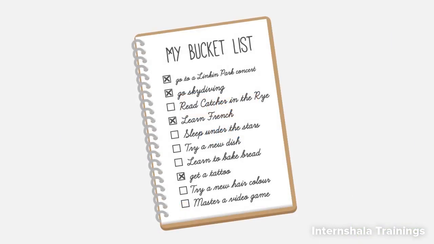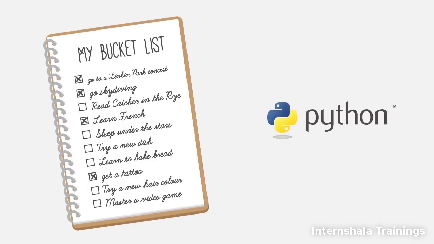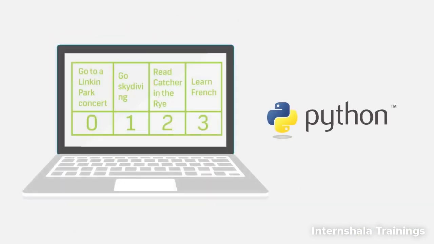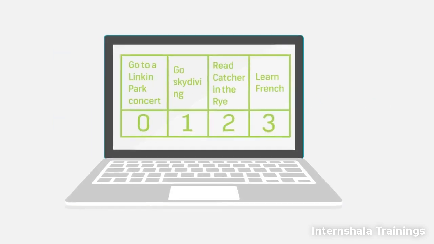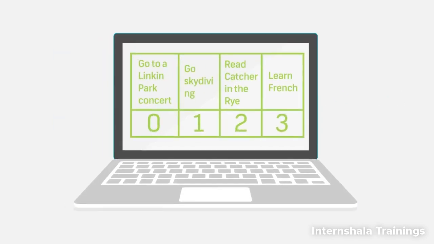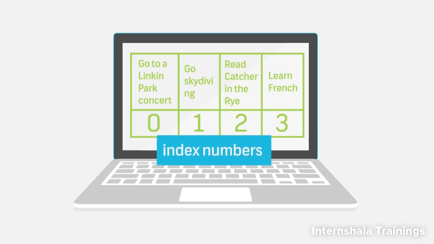Here's my bucket list. You can see I have written things very randomly here. In Python, this list is created in the computer memory with each item being stored in a separate memory location. The memory locations are numbered, with numbering starting from 0. The numbers are called index numbers.